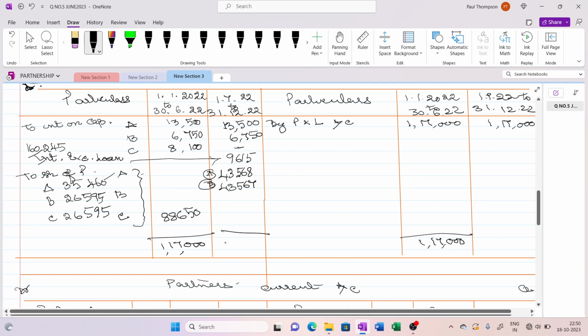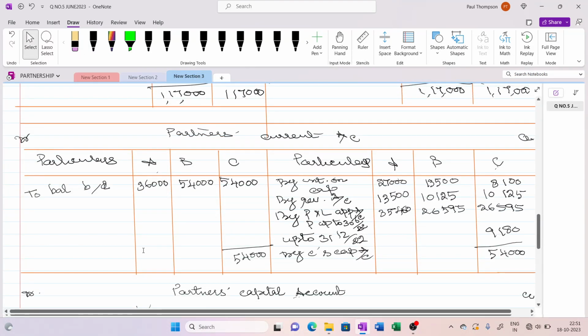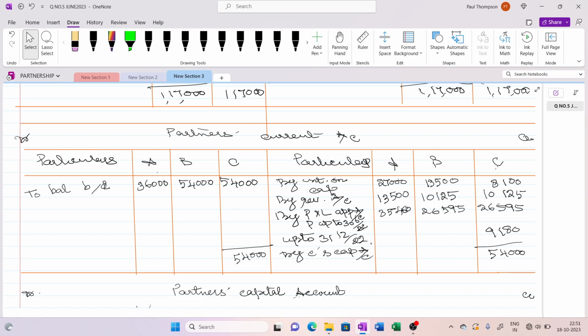So this will be 1,17,000. But this interest on the loan will be shown on the liability side as outstanding, because the amount was not paid to C. It is transferred to the executor's loan account and the interest is also not paid yet. So this will be shown as a liability, and these two amounts will be transferred to the partners' current accounts. Hope you are able to understand. Though the sum is a very lengthy one, if you do it step by step, it will match.